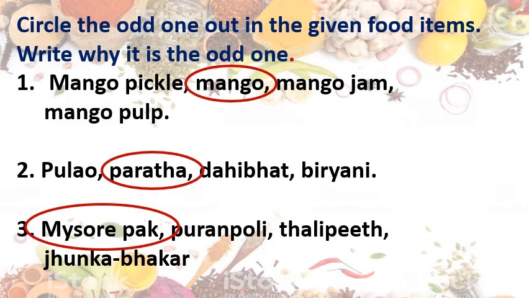Got it? And the rest, Puran poli, Thalipeeth and Jowar bhakri, are like parathas, but Mysore pak is a sweet dish like halwa, and the others are different types of rotis. Okay?